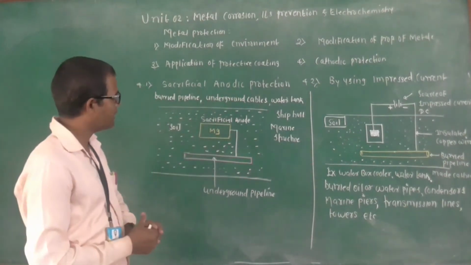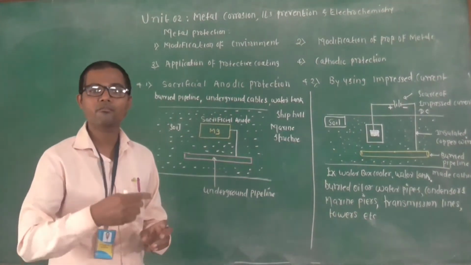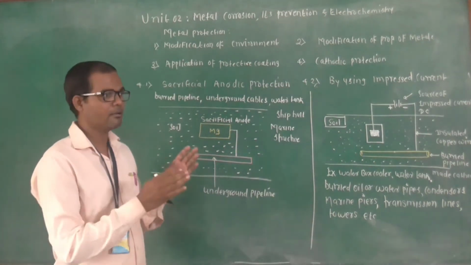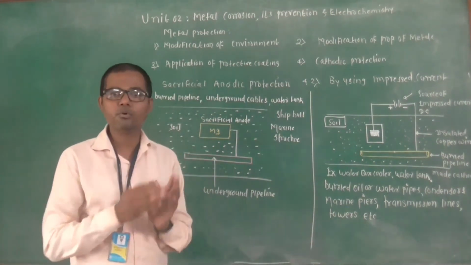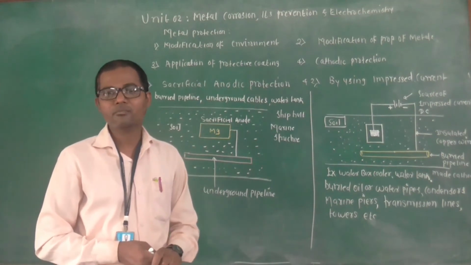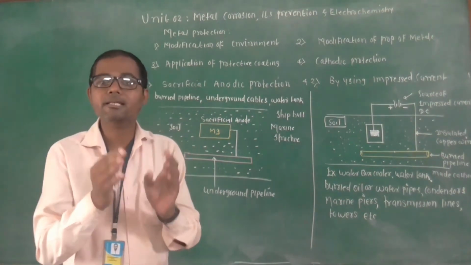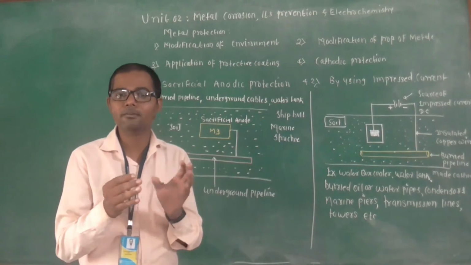So this method is applicable for which structure? Here our aim, our objective, is that we are going to protect our metallic structure. That is our article.